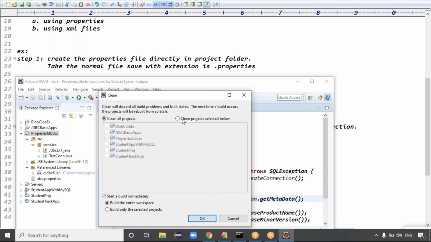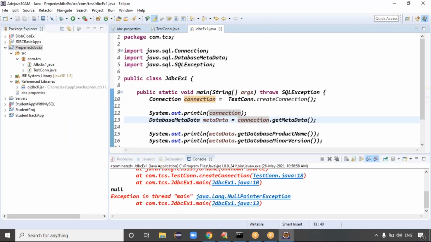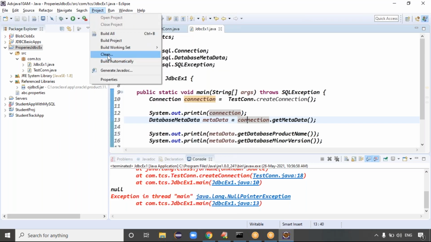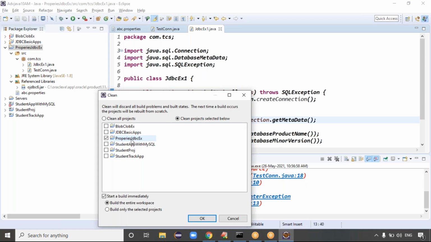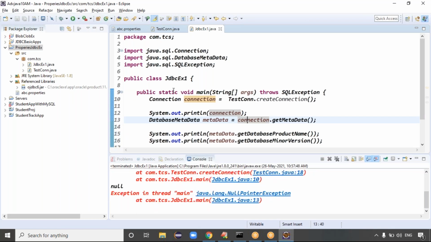Clean only the project, JDBC example, clean all projects is not required. Select the project, click on OK. Cleaning is done. Once the cleaning is done, you can run this code, guys.